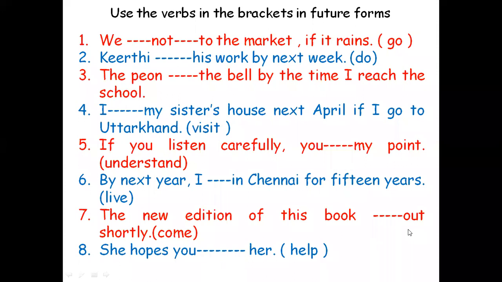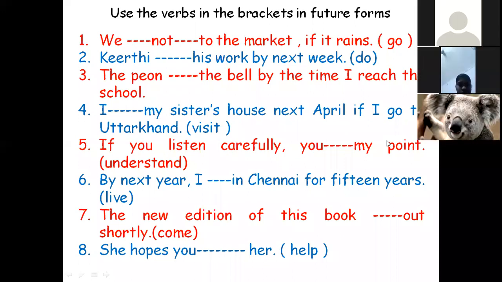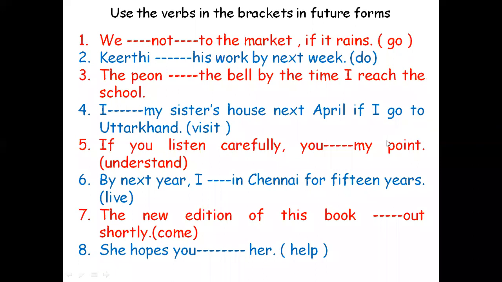Now we'll see. We dash not dash to the market if it rains. Once again, that if clause comes. If it rains, that is a conditional clause, a subordinate clause. If in the subordinate clause you find simple present tense, in the main clause it is certainly will go. And also see, it is a split verb. We will not go to the market, or we shall not go to the market if it rains. Both are equally good, whether it is shall or will.